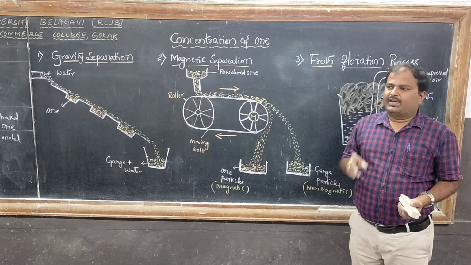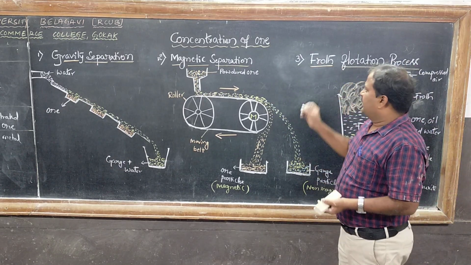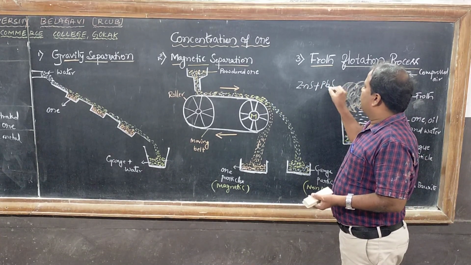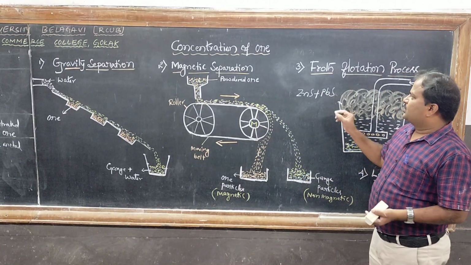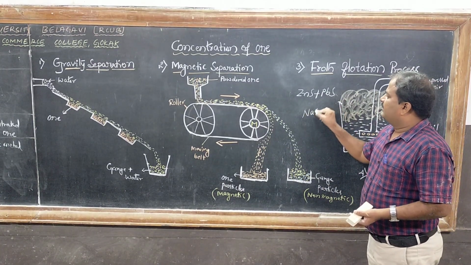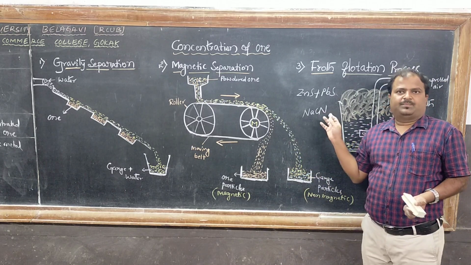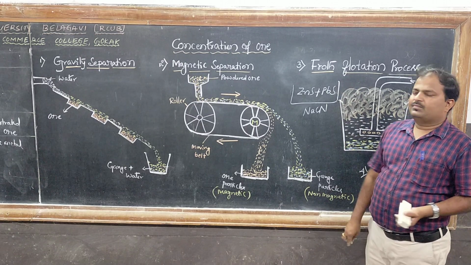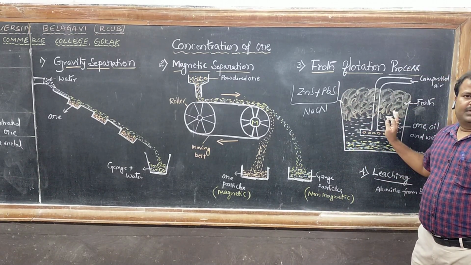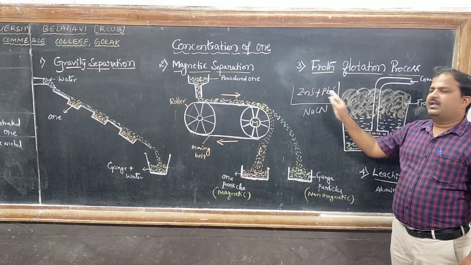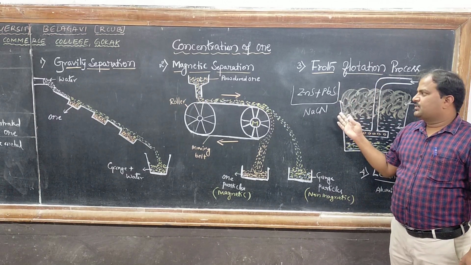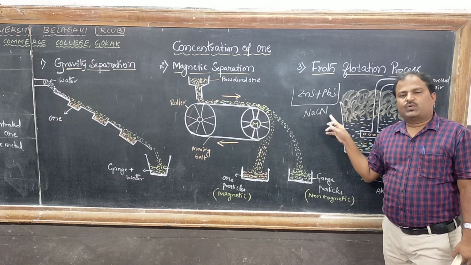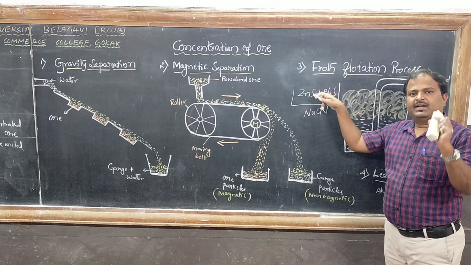and on the other hand, the other one forms froth. For example, in a zinc sulfide and lead sulfide mixture, sodium cyanide is added, which acts as a depressant. If it is a single sulfide, no problem. If it is a mixture of sulfides, zinc sulfide, lead sulfide or others, a depressant is added. Particularly for zinc sulfide and lead sulfide, sodium cyanide is added as a depressant.